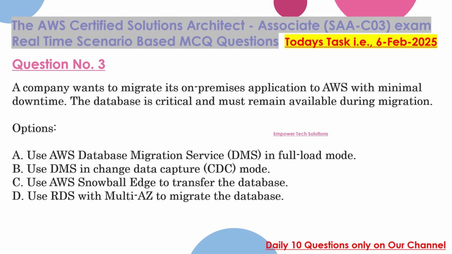Question 3. A company wants to migrate its on-premises application to AWS with minimal downtime. The database is critical and must remain available during migration. Options: A. Use AWS Database Migration Service, DMS, in full load mode. B. Use DMS in Change Data Capture, CDC, mode.